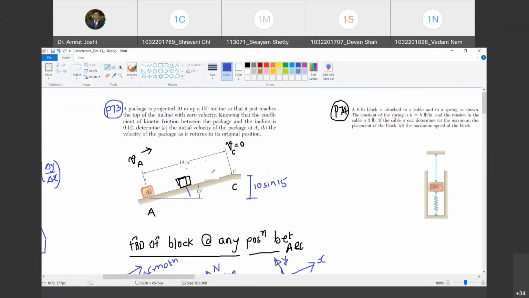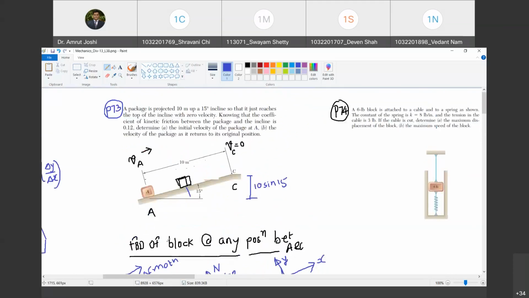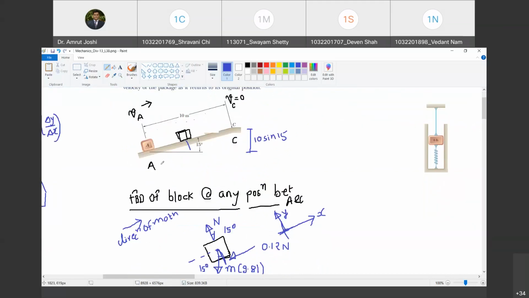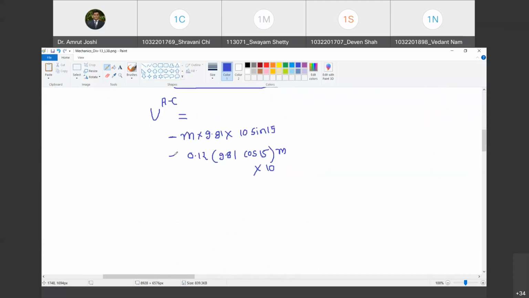In this direction, the block has moved by 10 meters. Happy? Yes, sir. So multiplied by 10. And is it going to be positive or negative? Negative, because the frictional force is in this direction and the block is moving in upward direction. So therefore minus. Happy? Yes, sir.